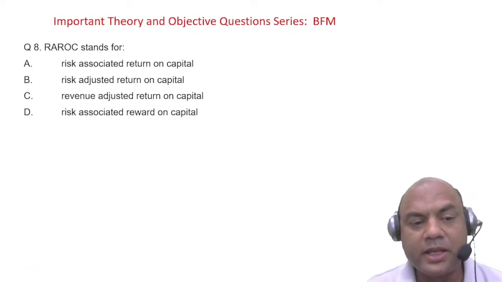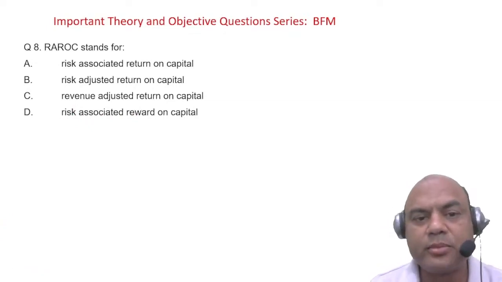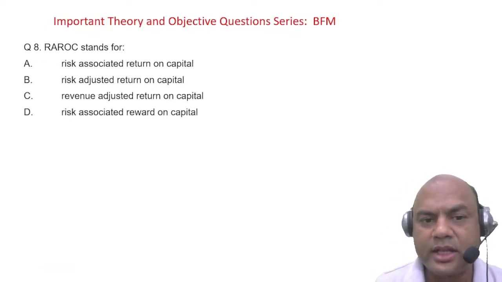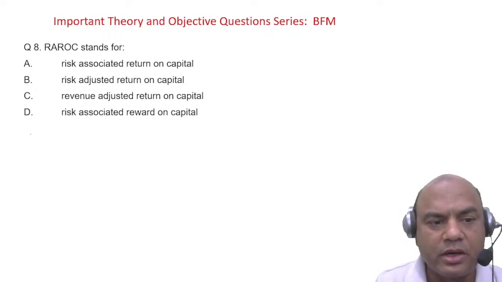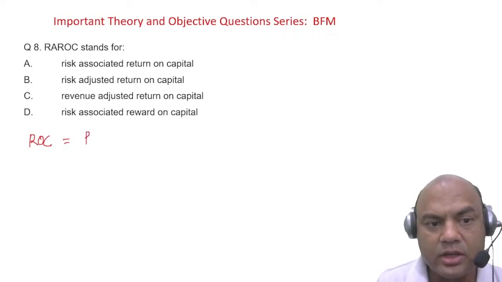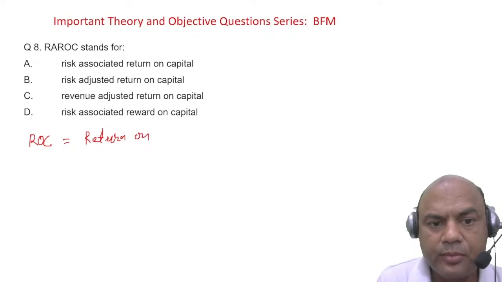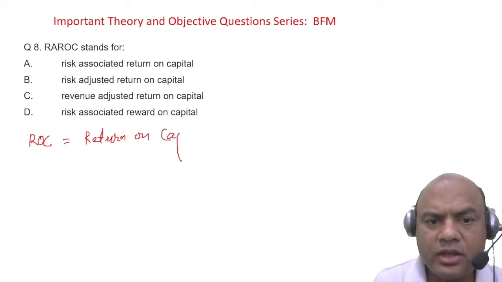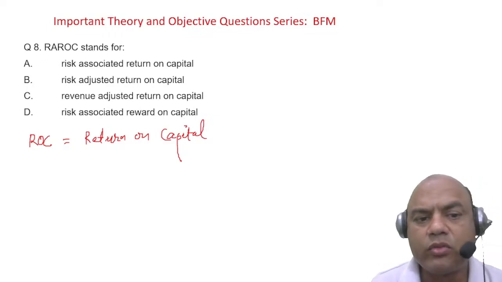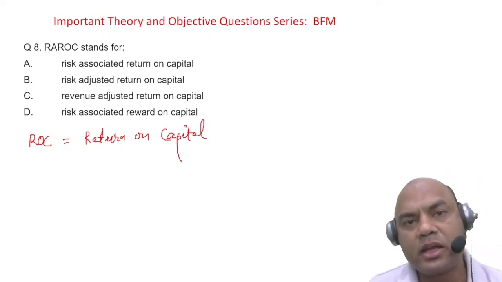I'll give a few explanations about this. Before knowing RAROC, you must know what is ROC, return on capital. It means what I have invested and what I am getting in returns.